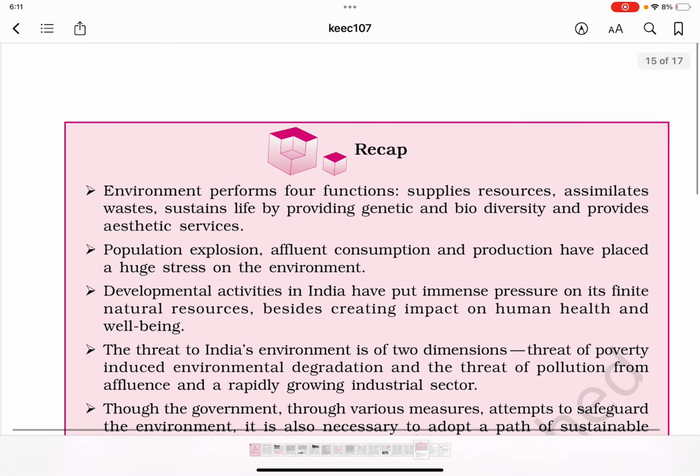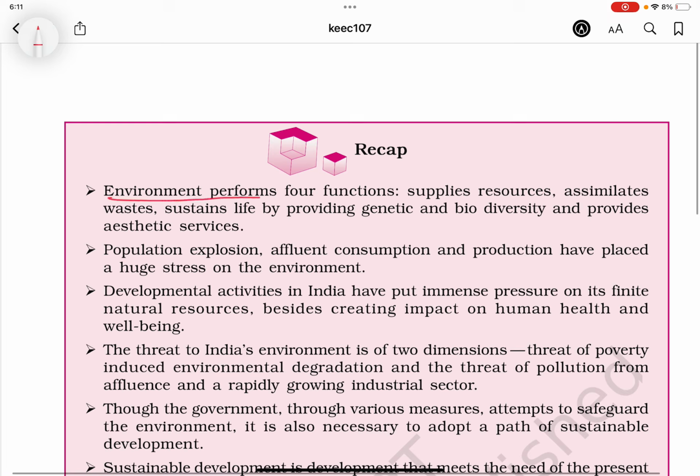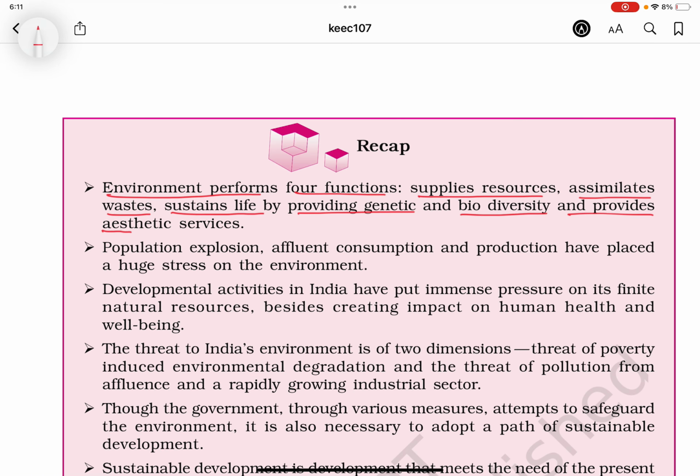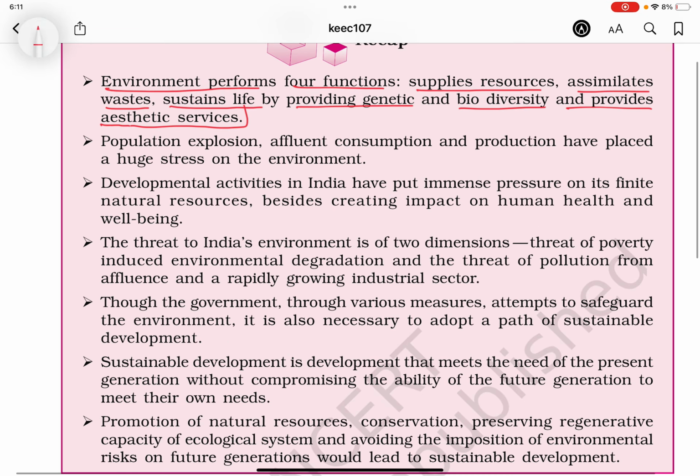And after this comes the recap. The environment performs four functions: supplies resources, assimilates wastes, sustains life by providing genetic and biodiversity, and provides aesthetic services. Population explosion, affluent consumption, and production have placed a huge stress on the environment.